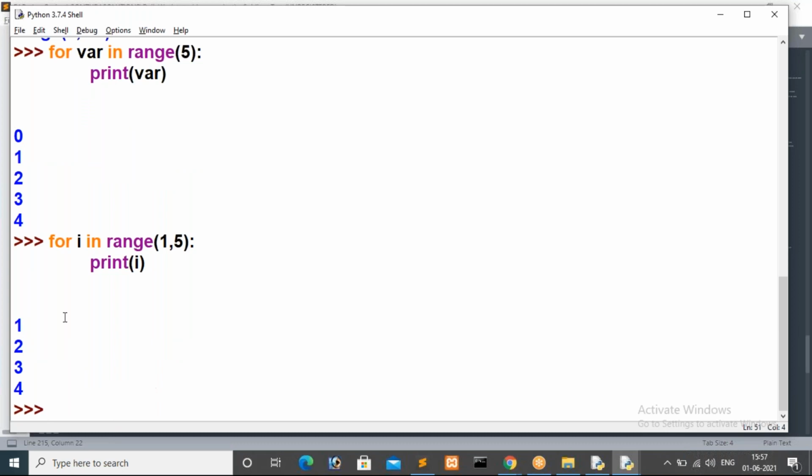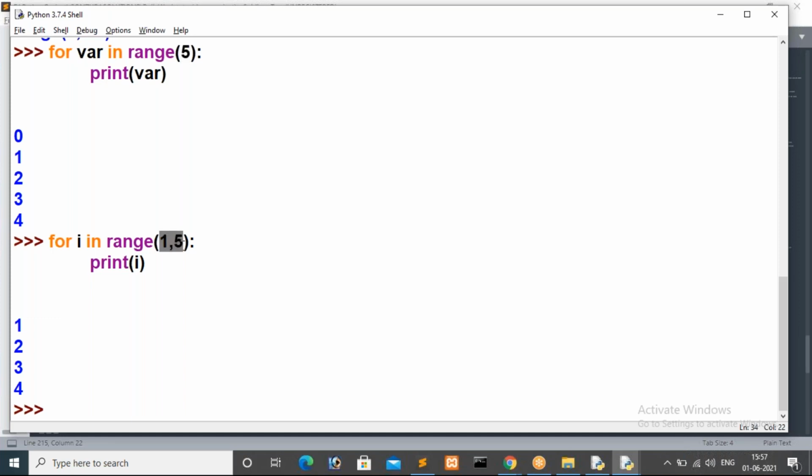That means this loop will iterate 4 times only. If you give range of a single parameter, it will consider that value 5 as the ending, and the beginning value and increment value it will take by default.